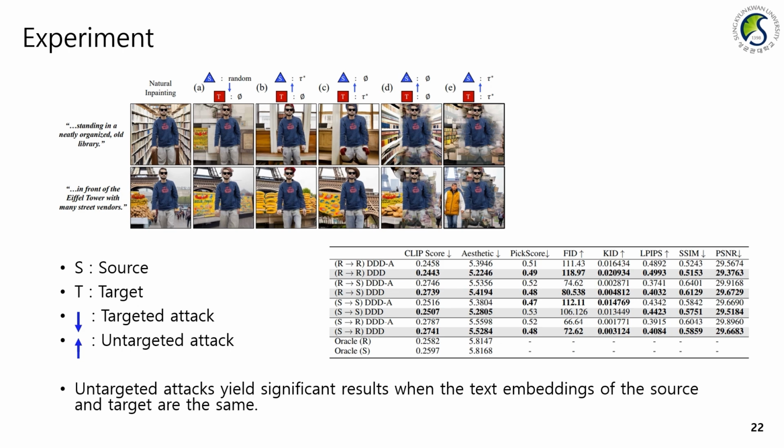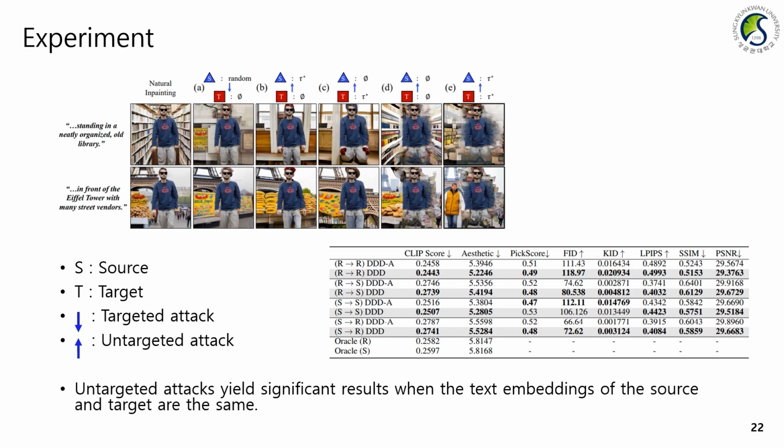Our evaluation study demonstrates the validity of token embedding optimization. This figure shows various targeted and untargeted attack scenarios. S and T represent source and target, respectively. When the source moves closer to the target, it is a targeted attack, while the source moving away from the target is an untargeted attack. We experimented with various sources and targets in each scenario and found that untargeted attacks, especially when the text embeddings of source and target are the same, yielded significant results.